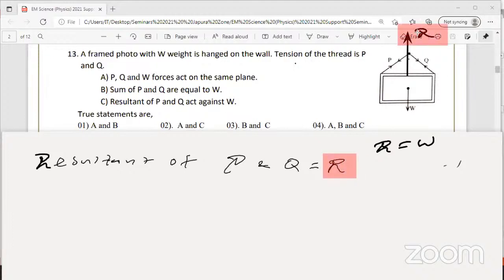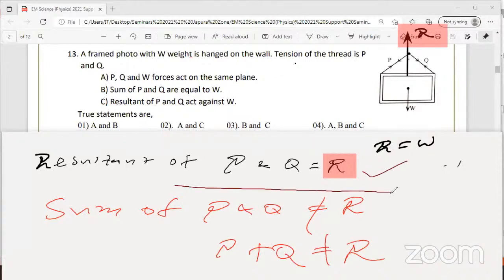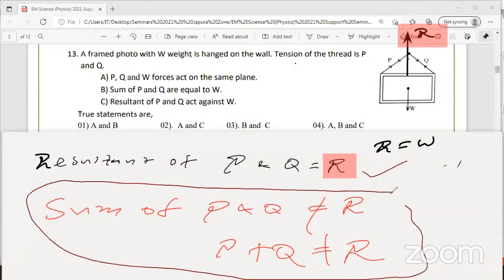Yeah, R. So the sum of P and Q is not R. This is very important. Sum of P and Q is not equal to R. This is very, very important. So you can't tell P plus Q equals R, completely wrong. So this is correct. This one you can't take. Very important. Sum of P and Q is not equal to R.